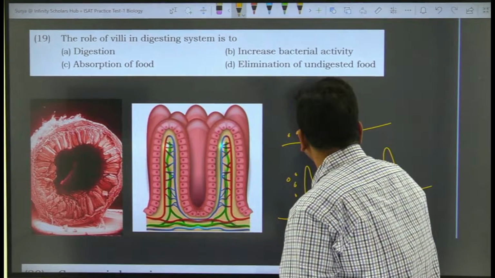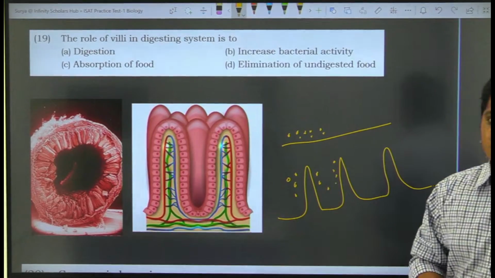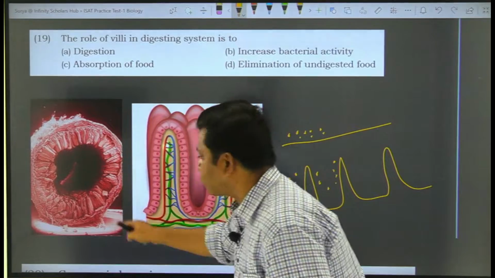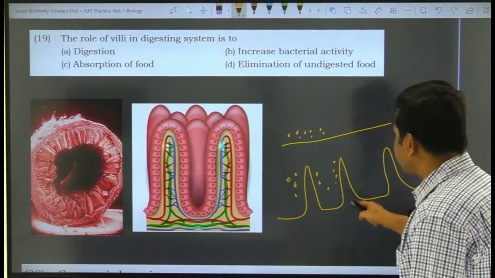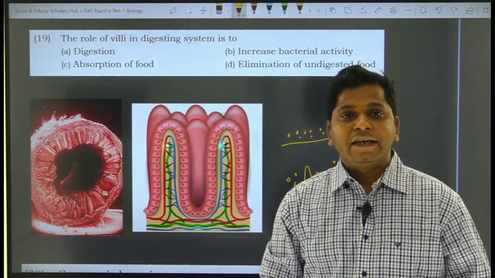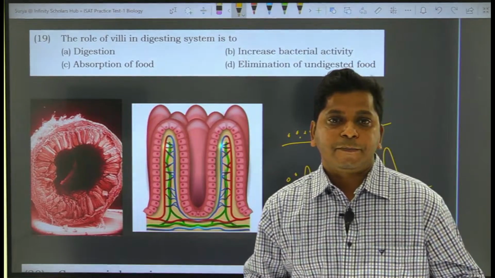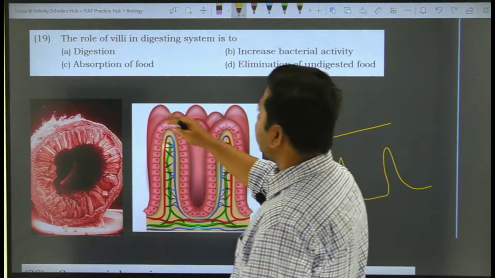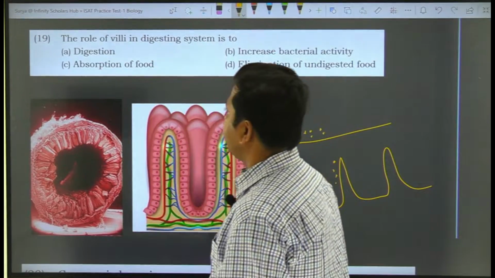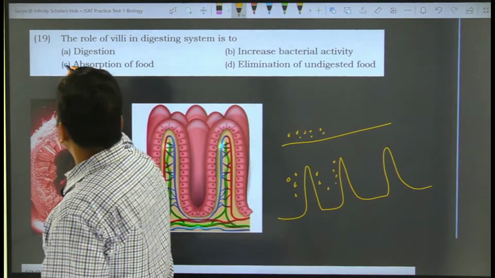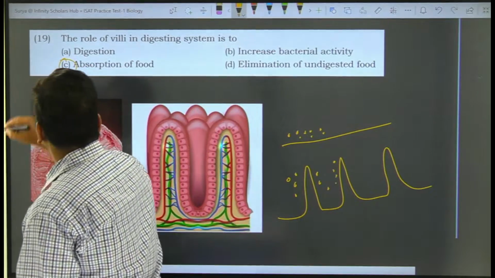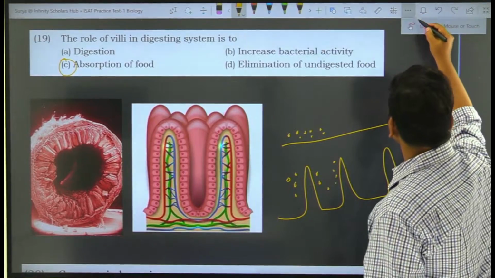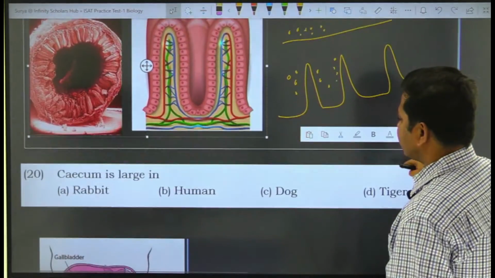So that is why the small intestine is not uniform. They have finger-like projections. These finger-like projections increase the absorptive property because they increase the surface area. Therefore, one of the functions of the villi is absorption of food material, and that takes place in the small intestine. Okay, so let us look at the next question.